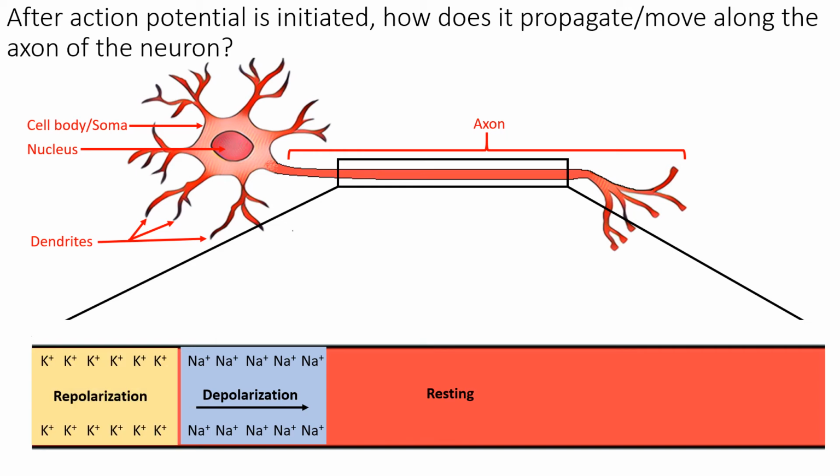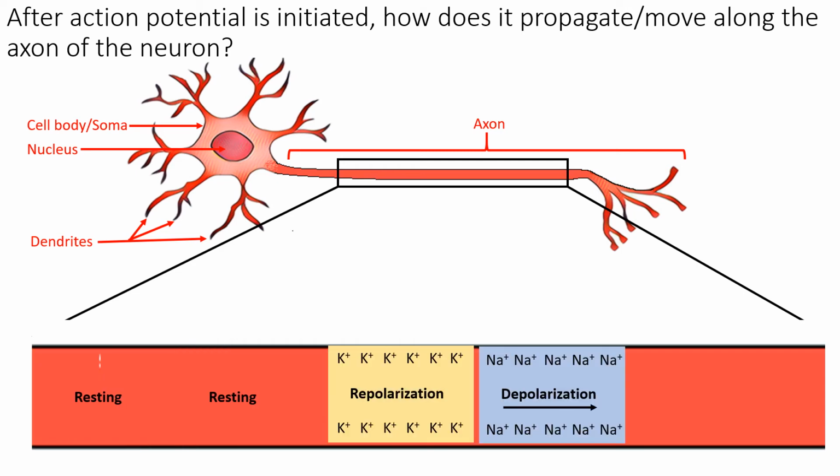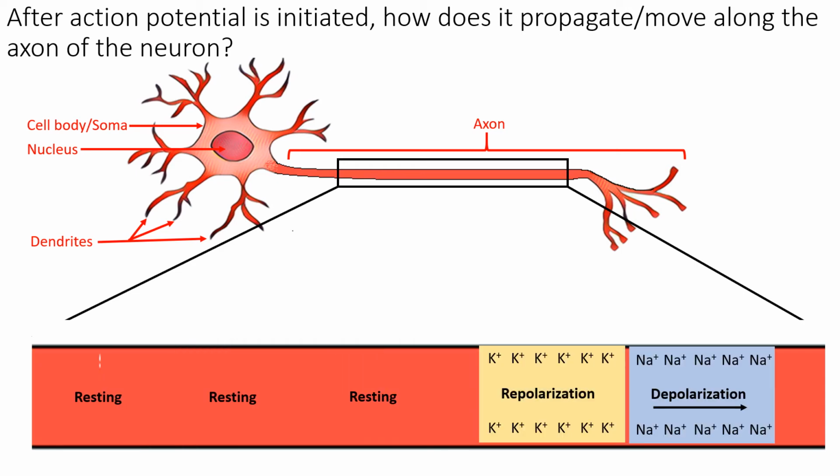Meanwhile, the first part of the membrane repolarizes because sodium channels are inactivated and potassium channels have opened. Depolarization is followed by repolarization along the axon, allowing for action potential to move towards the axon terminal.